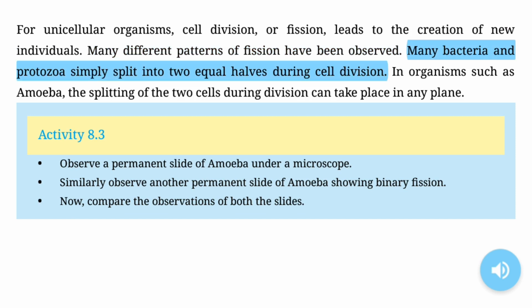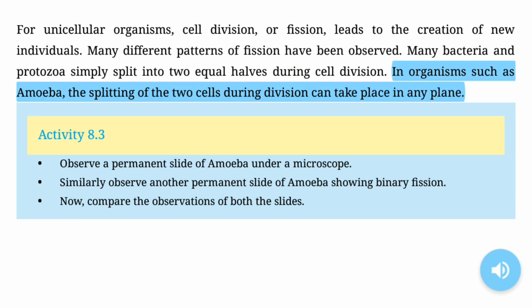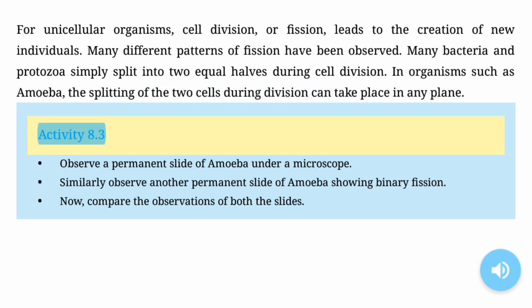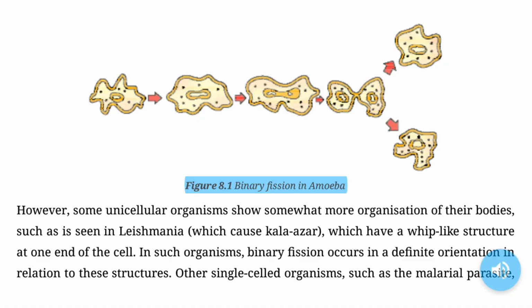Many bacteria and protozoa simply split into two equal halves during cell division. In organisms such as amoeba, the splitting of the two cells during division can take place in any plane. Activity 8.3. Observe a permanent slide of amoeba under a microscope. Similarly, observe another permanent slide of amoeba showing binary fission. Now, compare the observations of both the slides. Figure 8.1 Binary fission in amoeba.